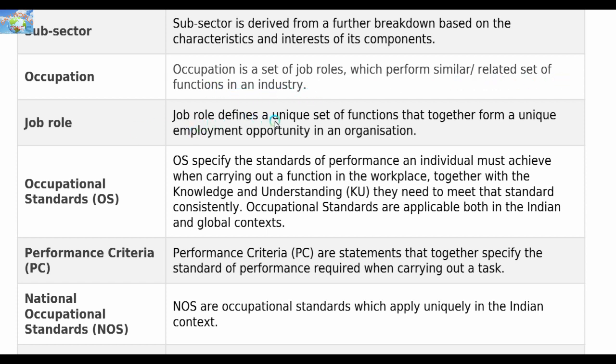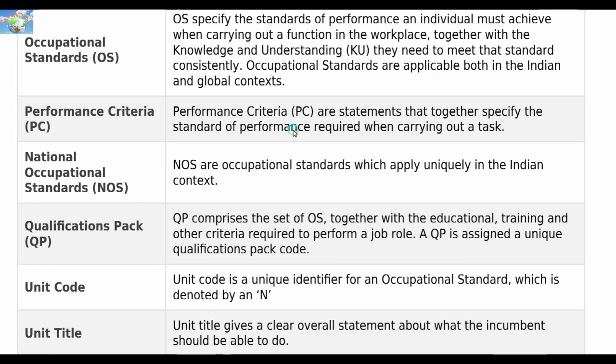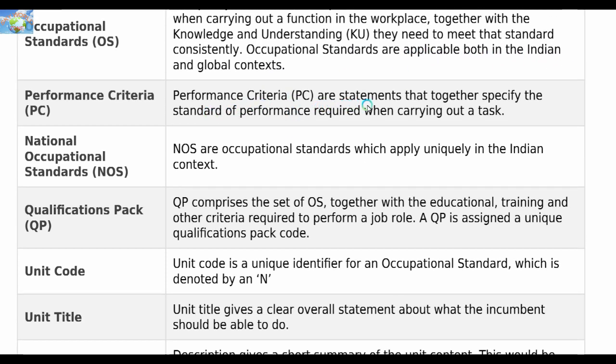Job role defines a unique set of functions that together form a unique employment opportunity in an organization. Occupational standards specify the standards of performance an individual must achieve when carrying out a function in the workplace, together with the knowledge and understanding they need to meet that standard consistently. Occupational standards are applicable both in Indian and global contexts. Performance criteria are statements that together specify the standard of performance required when carrying out a task.